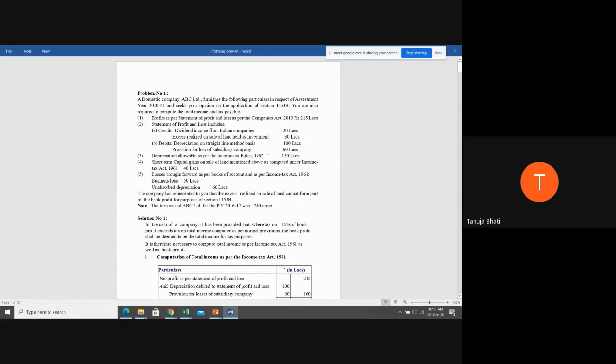Okay. So first, in the credit side, we have dividend income from Indian companies, that is 20 lakhs. So tell me students, is dividend income an exempt income? Yes students?